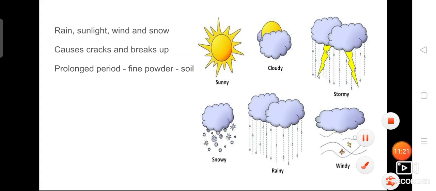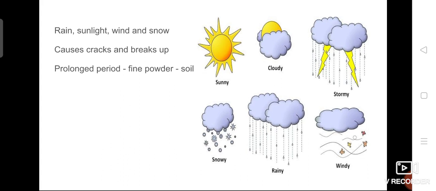Okay. So I told you about different climatic conditions. What are the climatic conditions? Rain, sunlight, wind, and snow. We can even imagine in our day to day life, for a year we have 12 months, and during the 12 months we get different seasons also, isn't it?